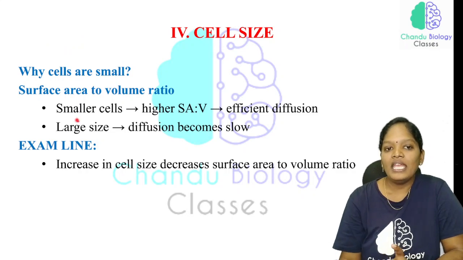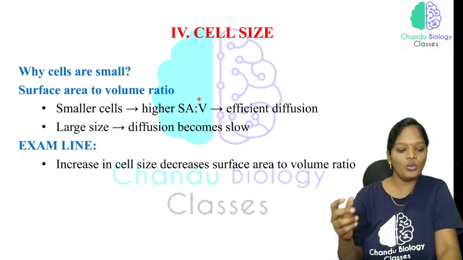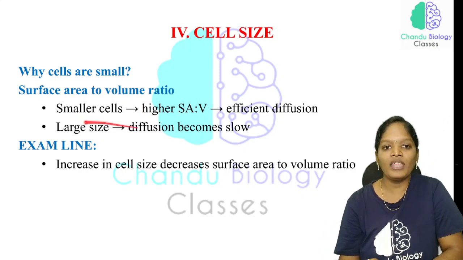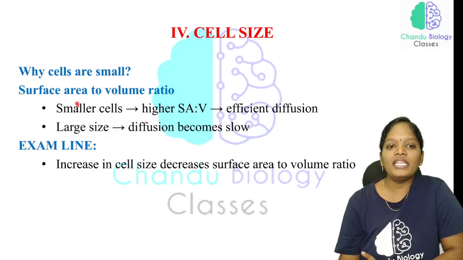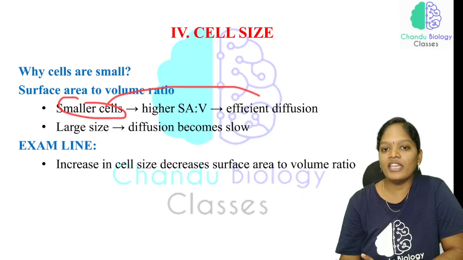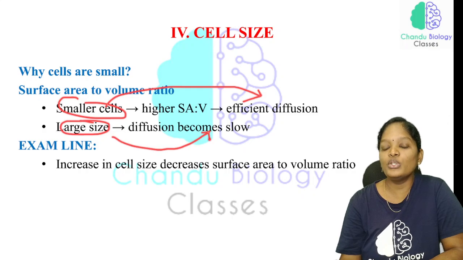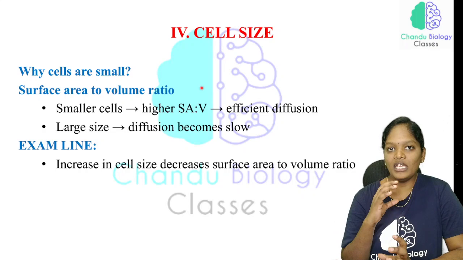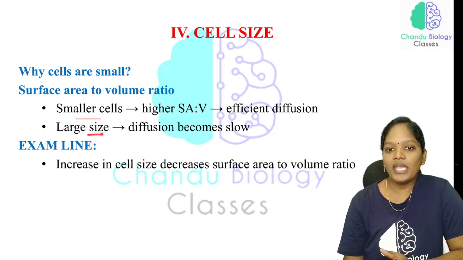Smaller cells have a higher surface area compared to the volume, a higher surface area to volume ratio. This allows efficient diffusion. In larger cells, the diffusion becomes slow. So in smaller cells there is efficient diffusion, and in larger cells there is slow diffusion. What is the main difference? Let me explain very clearly. What does it mean by smaller cells and larger cells?